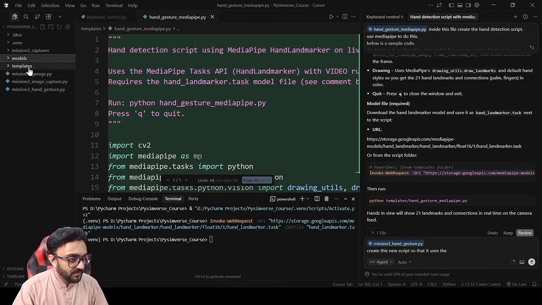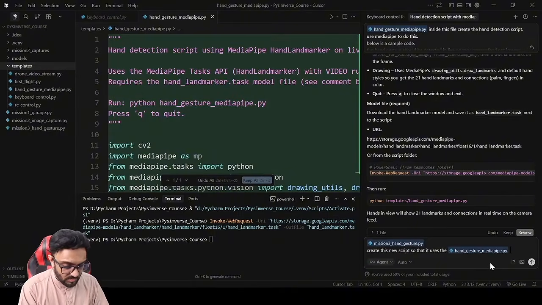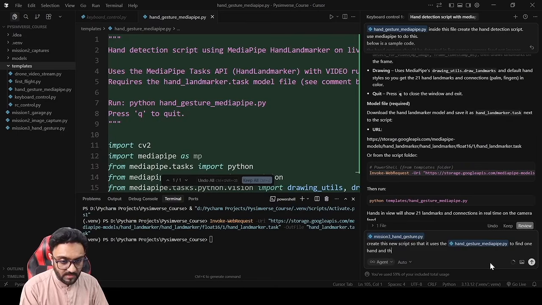the hand gesture template to find one hand, and then when the hand is moved to the left, it prints out left and right accordingly.